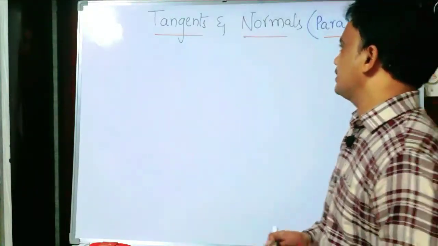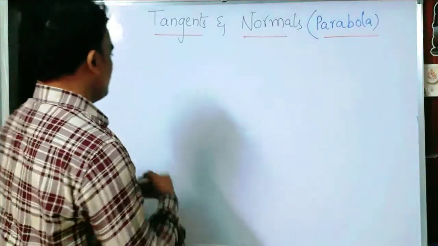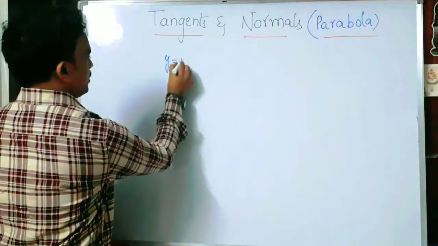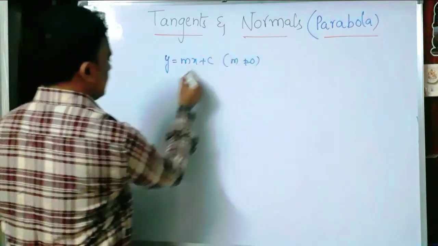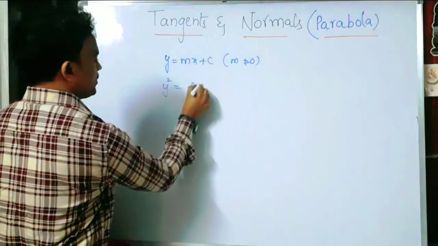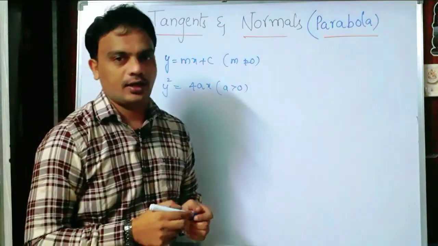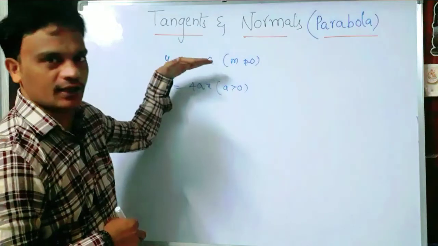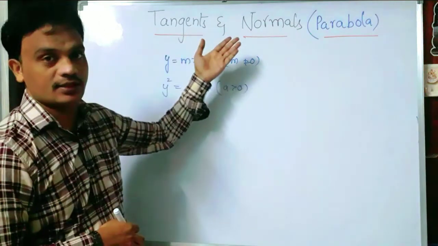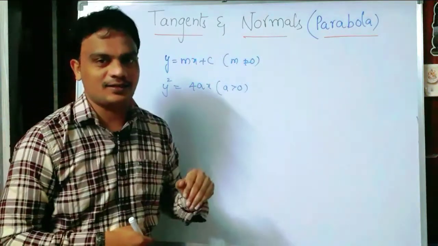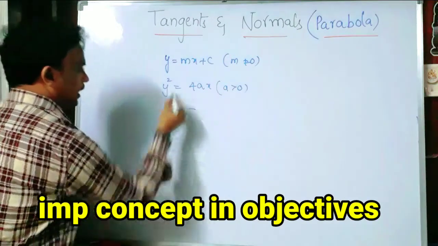So today's topic is tangents and normals for the parabola. Let us see. Take a line y equals mx plus c, where m is not equal to 0, and the given parabola y square equals 4ax, where a is greater than 0. What is the point of intersection of the given line and the parabola? What are the conditions when it becomes a tangent? Here one parabola is given and one line is given.